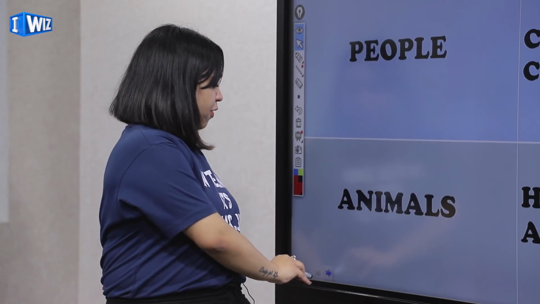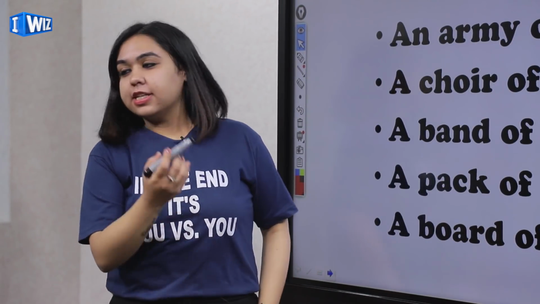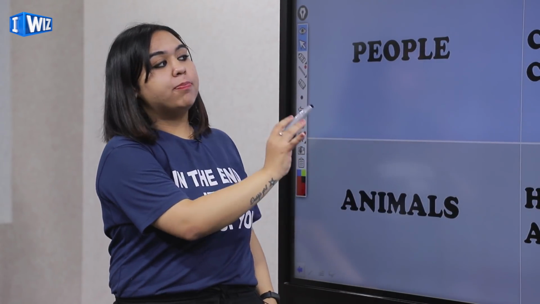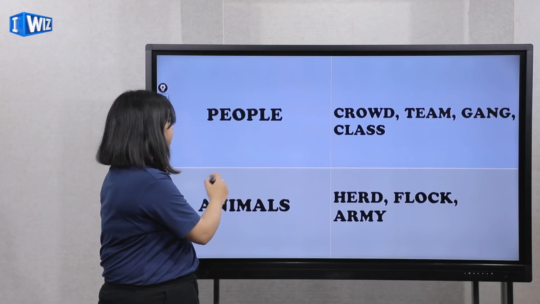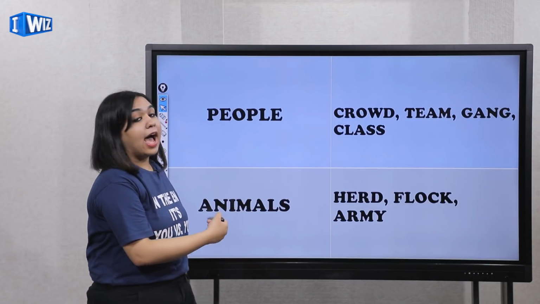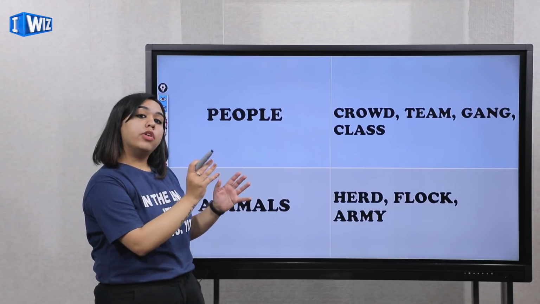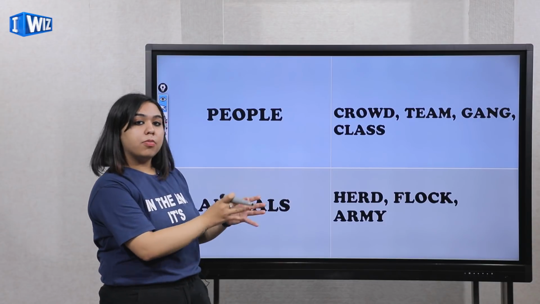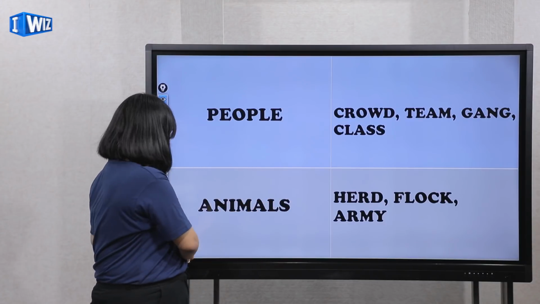Okay, let's move forward. Now, these are some of the examples. In the previous one we were talking that for people we use crowd and team and gang. For example, a team of footballers or cricketers and a gang of thieves. Now, cricketers is also a person and the thieves are also a person. So that's how we use collective nouns for them.